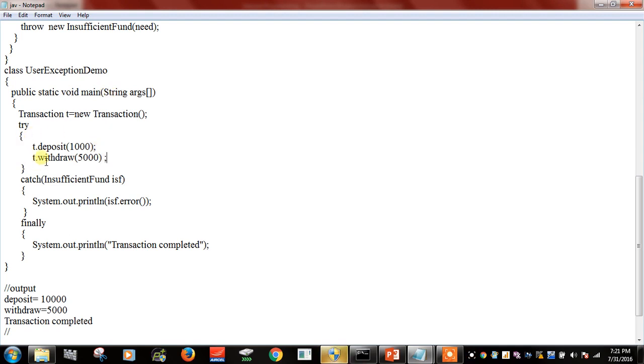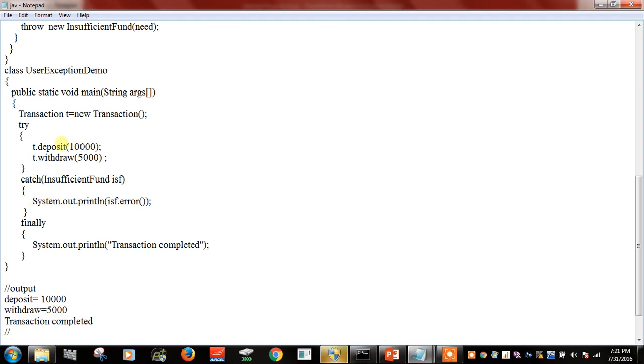In try we are going to check for conditions here. Now t dot, that is the object dot deposit. For example, I am depositing 10,000. And t dot withdraw, I am withdrawing 5,000. Now is there any error here? Actually there is no error here, because you are going to deposit 10,000 and withdraw 5,000. So there is no error. This will directly lead to this particular output. The deposit is equal to 10,000, withdraw is equal to 5,000.